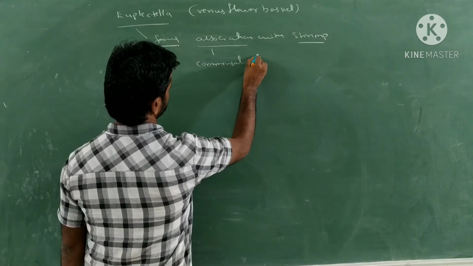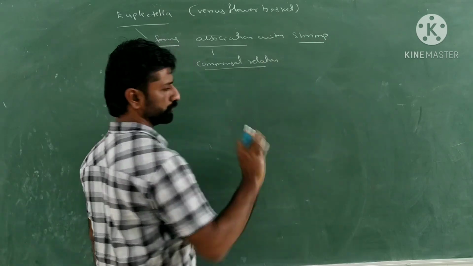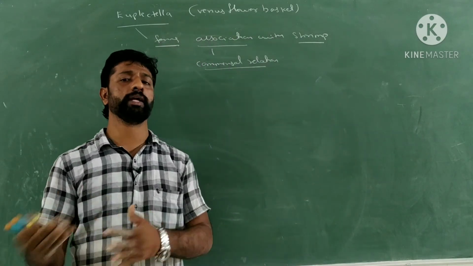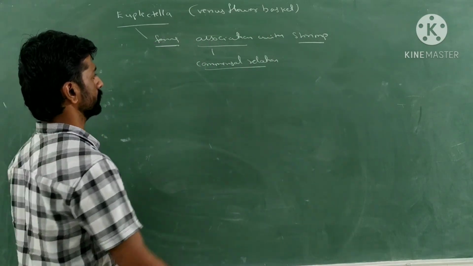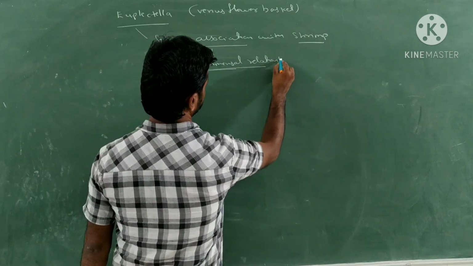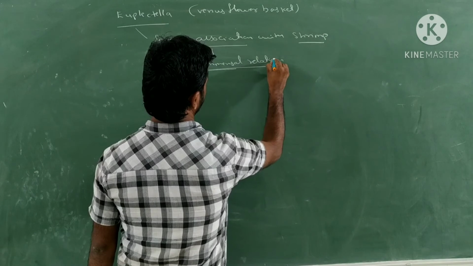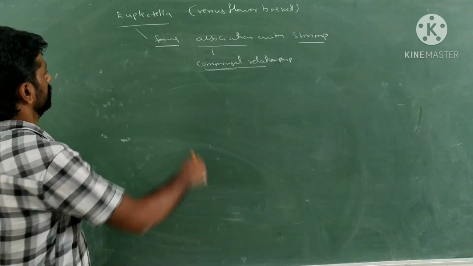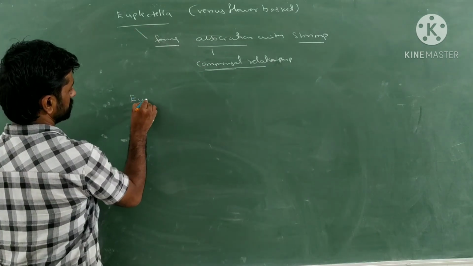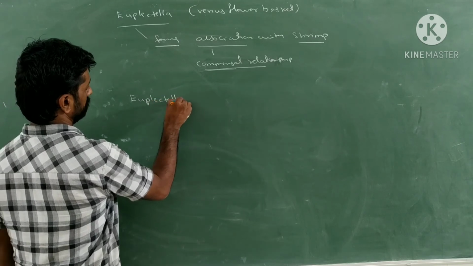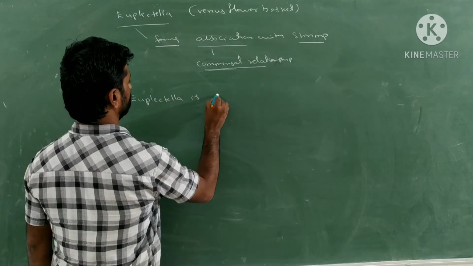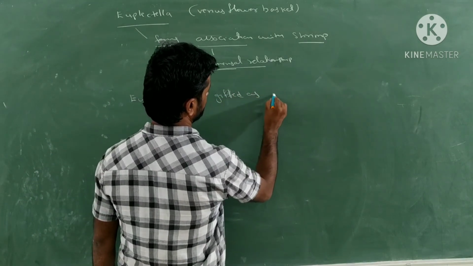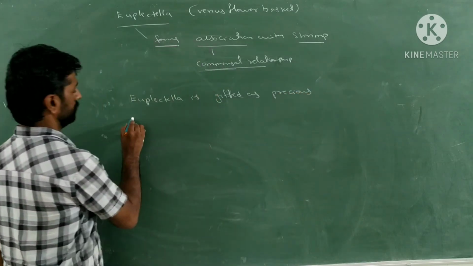What do you mean by commensal relationship? It means when they live together, one may get benefited and the other may not get benefited and will not be harmed also. Such a relationship is called a commensal relationship. So it forms a commensal relationship with the shrimps. As they live together, this Euplectella is gifted as a precious marriage gift